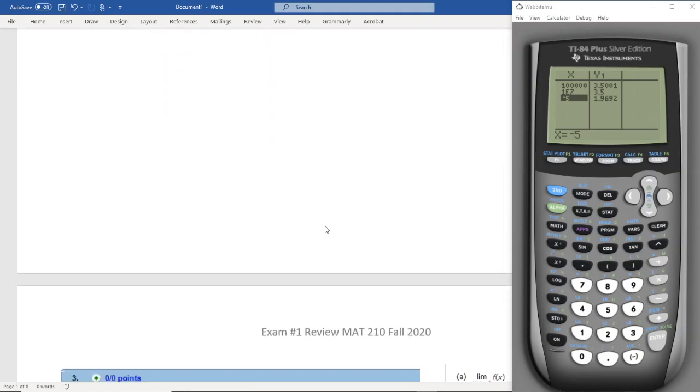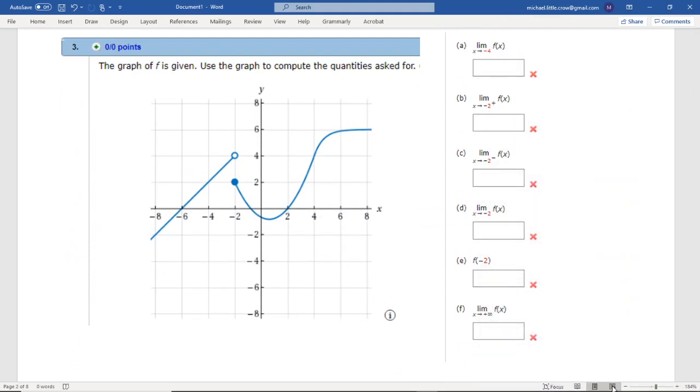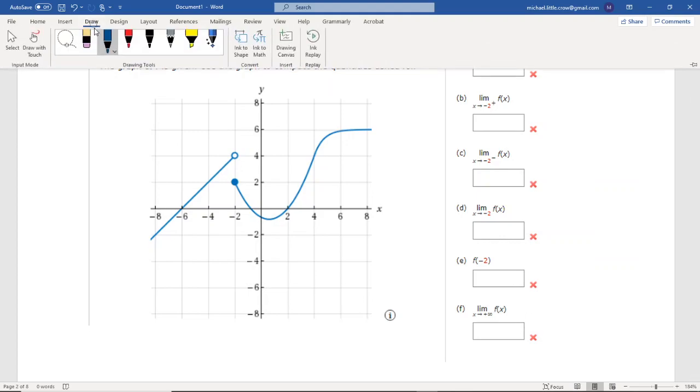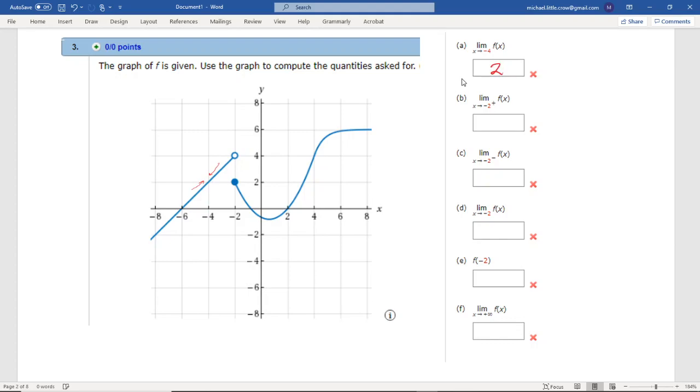largest terms. Okay, try to keep moving here. For this one, I don't think we need the calculator. We're going to change our pen color to red so that we get some contrast here. So this first question is asking, what is the limit as x goes to -4? So here's -4. Hey, there's a function value right here. But again, what it's asking is really, as we get close to -4 from the left and the right, what is that y value? It's 2. It's a y value of 2.